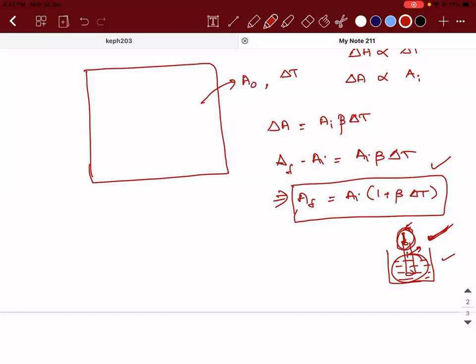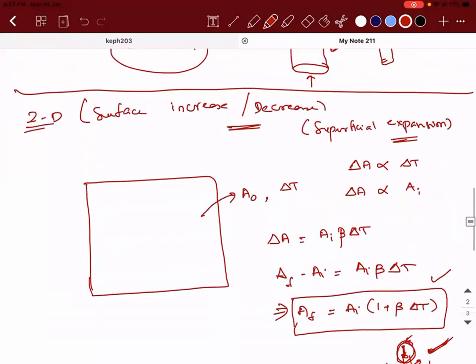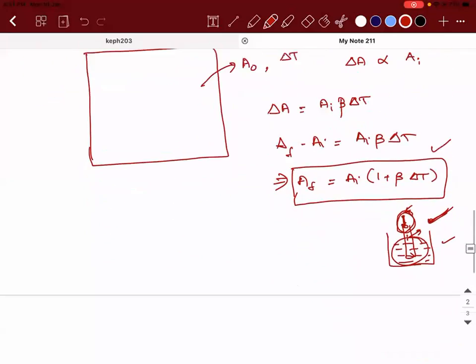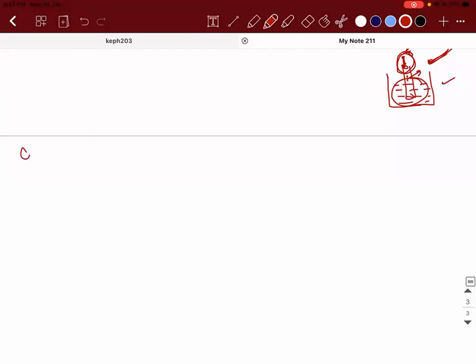Fine. Okay. So I hope you understood what is superficial expansion, everyone. In a similar way, the third one is called cubical expansion. So cubical, as the name suggests, cube is the material.